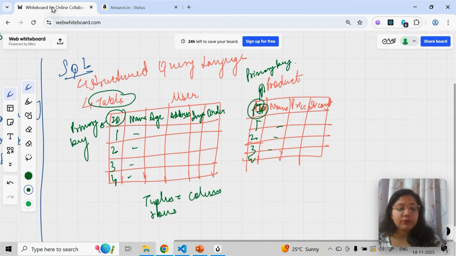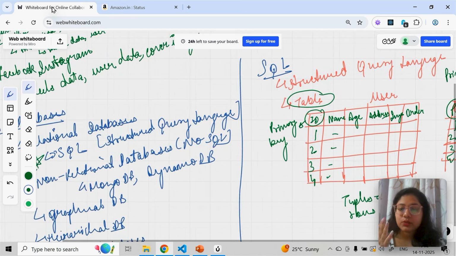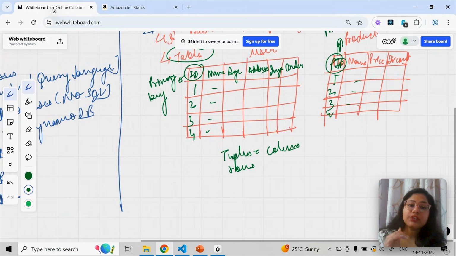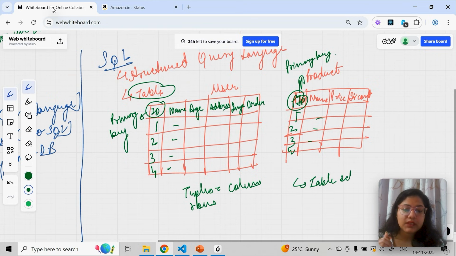Okay, but before I write the code, that clarity has to be there, like how or what format the data is stored. So whenever you go to any database, let's say SQL, NoSQL, Vector, this is exactly what you need to learn, that this database stores data in what format. So SQL stores data in the form of table. Firstly, we need to create what table schema. That is the first thing we have to define. Schema is nothing but this first row that you have to define, like what columns are going to be there in my table.